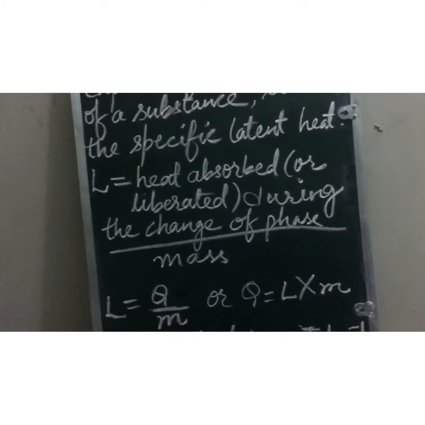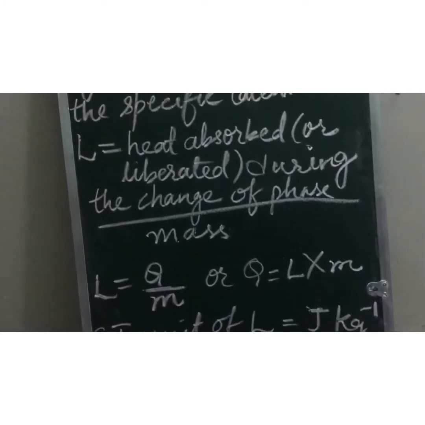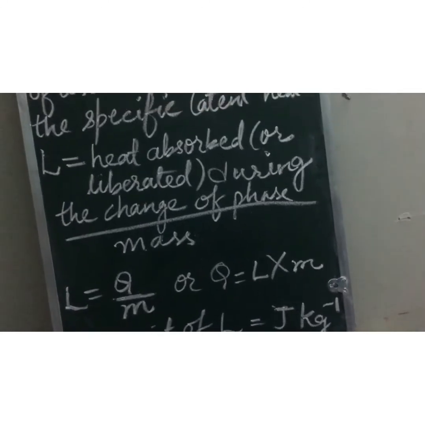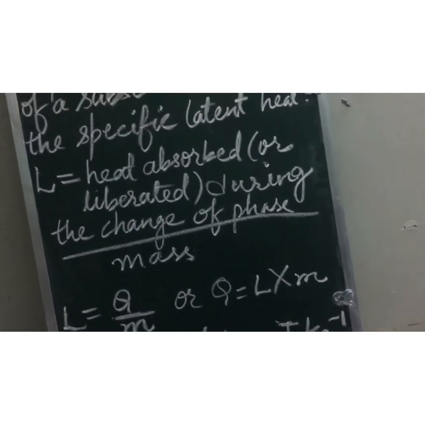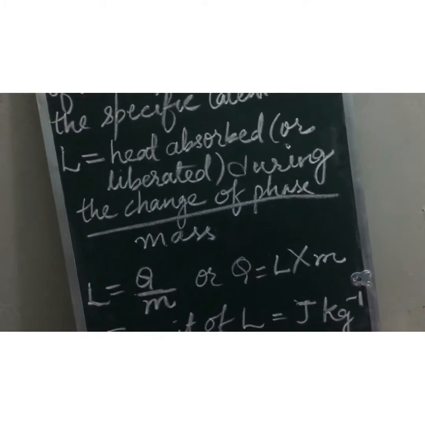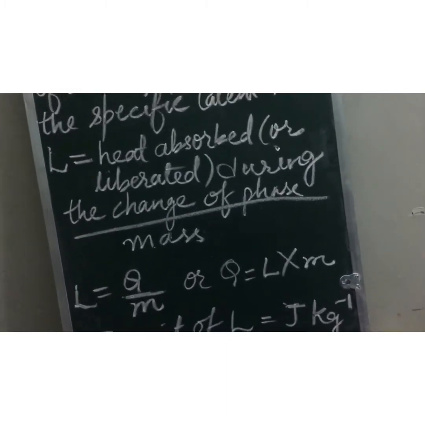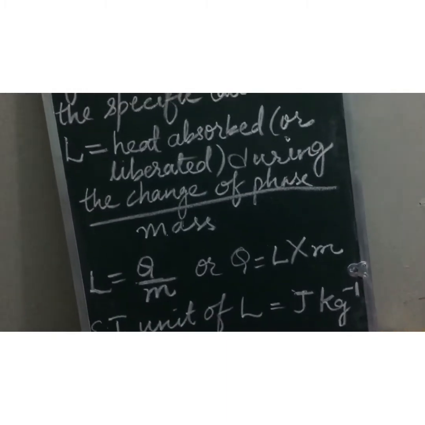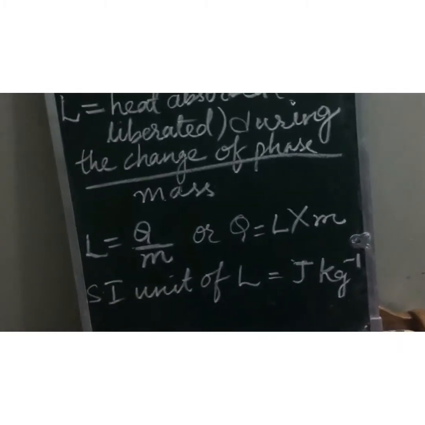Now next topic, children. Specific latent heat of fusion of ice. What is specific latent heat of fusion of ice? It is the heat energy absorbed when ice melts or fusion takes place. So the specific latent heat of fusion of ice is the heat energy required to melt unit mass of ice at 0 degree Celsius to water at 0 degree Celsius, without any change in its temperature.